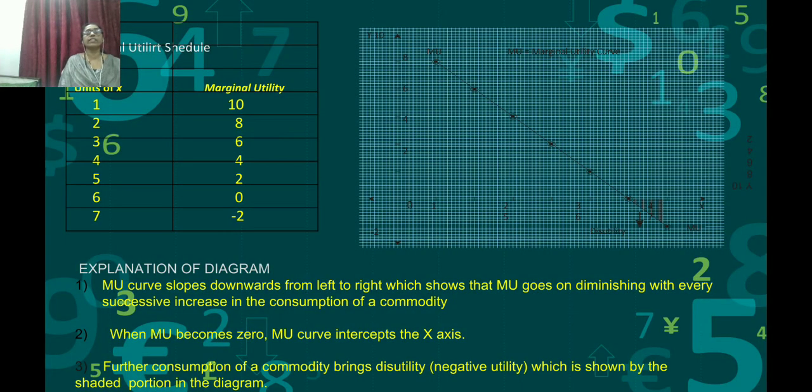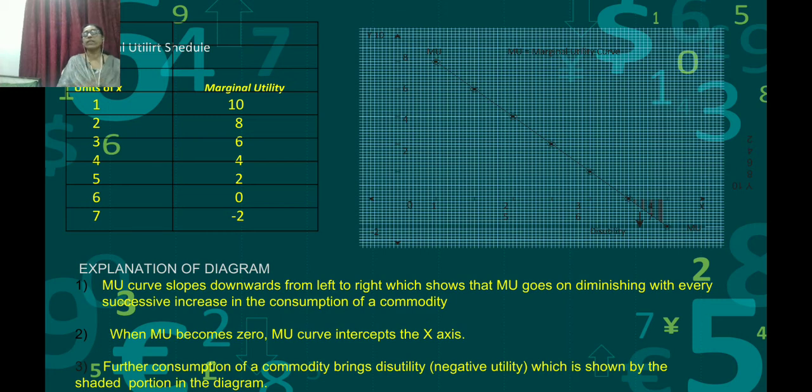This can be stated with the help of a schedule, a diagram, and an explanation. You have seen the schedule before, when we studied the relationship between total utility and marginal utility. The units of X consumed are 1, 2, 3, 4, 5, 6, 7.